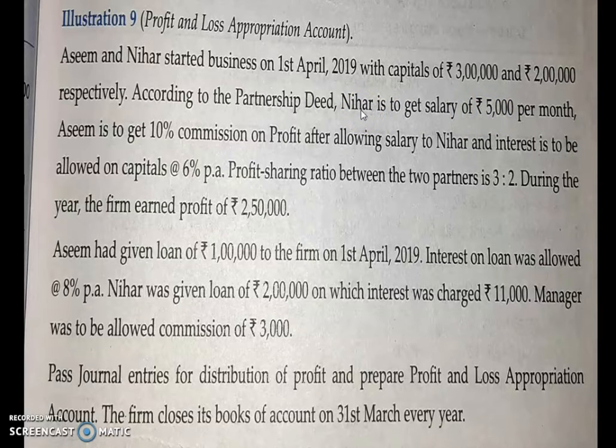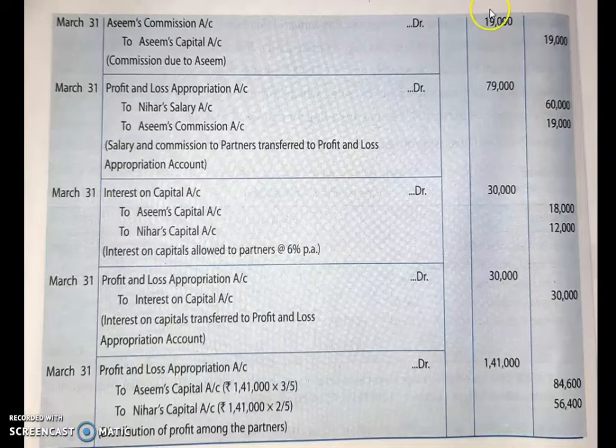So after deducting that, what is left is 1,90,000. So on 1,90,000, if you calculate 10%, you will get an amount of 19,000. So from 2,50,000, that is the net profit, minus 60,000 salary of Nihar, and on that you calculate 10%, you will get 19,000, Asim's commission. So the journal entry is Asim's commission account debited to Asim's capital account, being commission due to Asim.